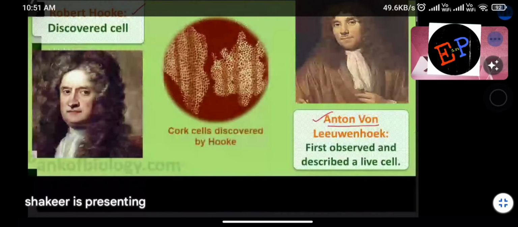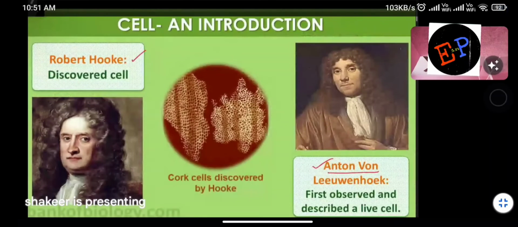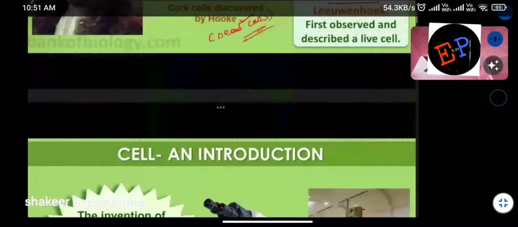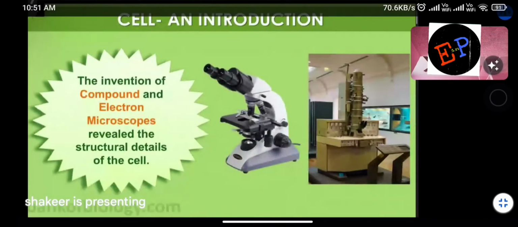So next we have one more piece of information, cork cells. Cork cells were discovered by Hooke. And these cork cells were dead cells. What kind of cells were they? Dead cells. So these dead cells were first identified by Robert Hooke. Okay. The invention of compound and electron microscope revealed the structural details of the cell.